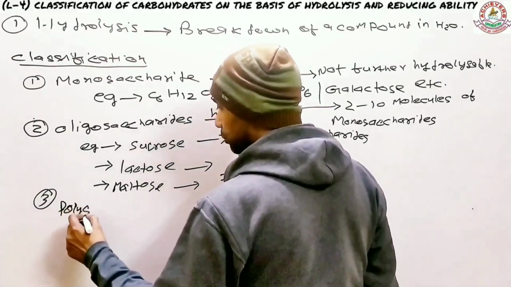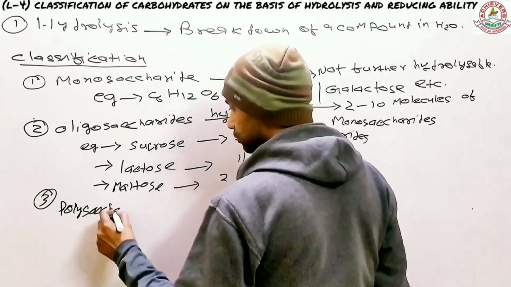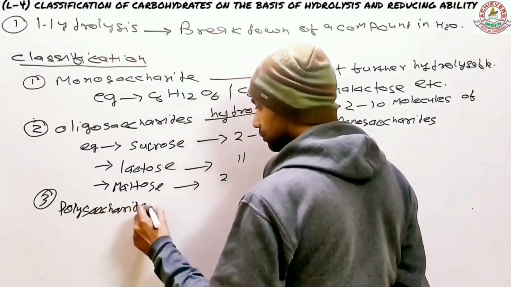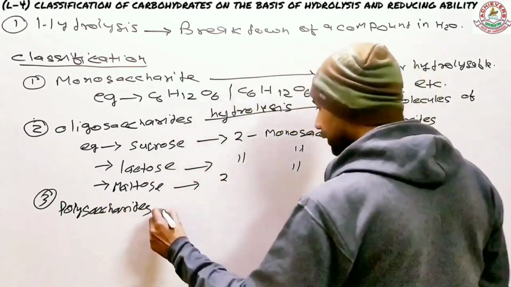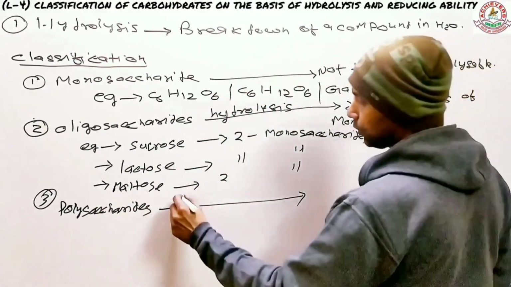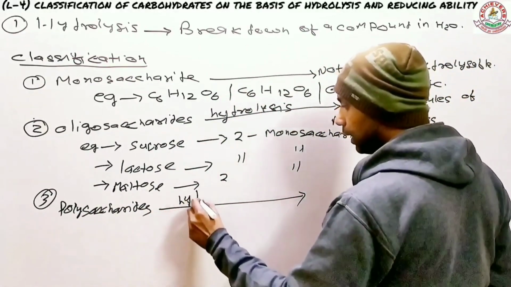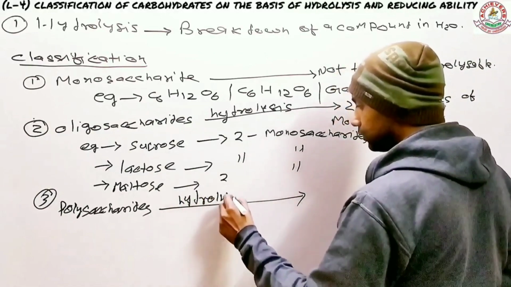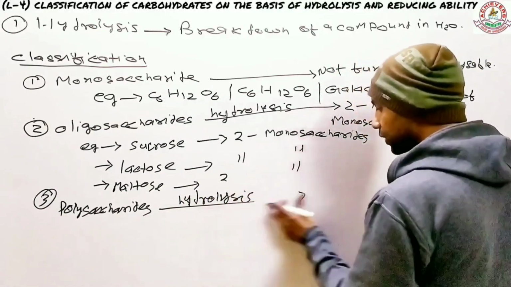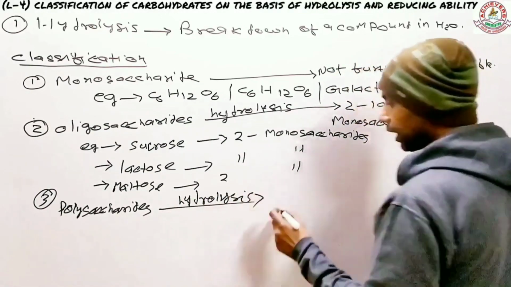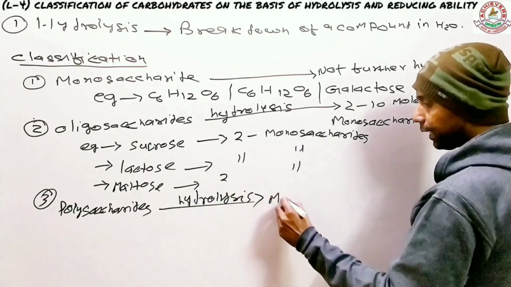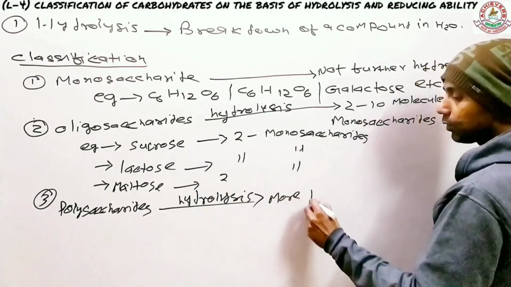This is your polysaccharides. Now what happens if you try to hydrolyze the polysaccharides? You are hydrolyzing them. If you hydrolyze them, they will produce more than 10 monosaccharides.